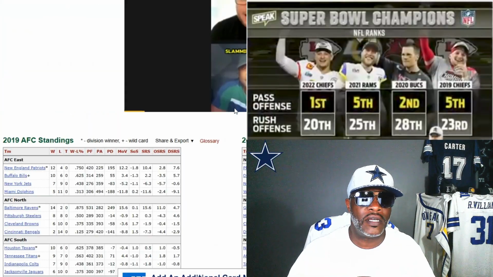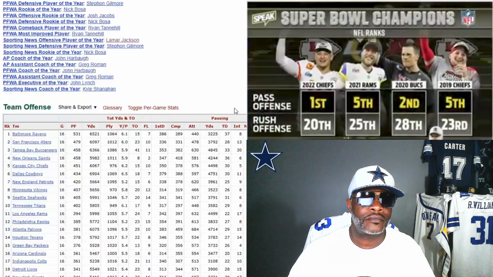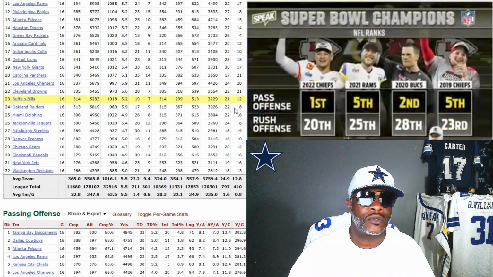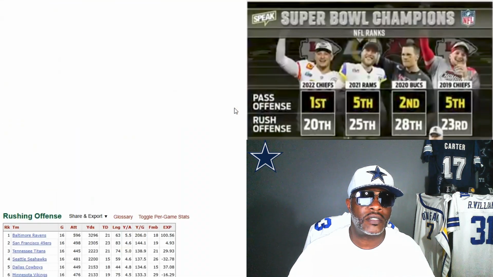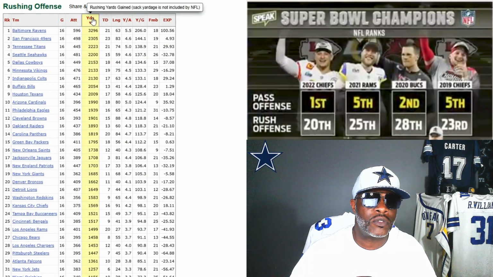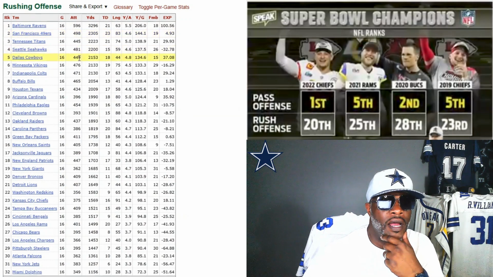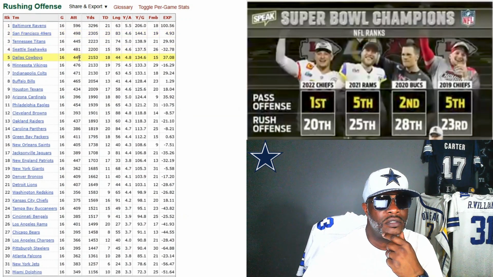So in 2019, let me come on down. Let's go to rushing offense for 2019. Okay, who rushed for the most yards in 2019? Cowboys was 5th in rushing. So we didn't have a good run game in 2019.